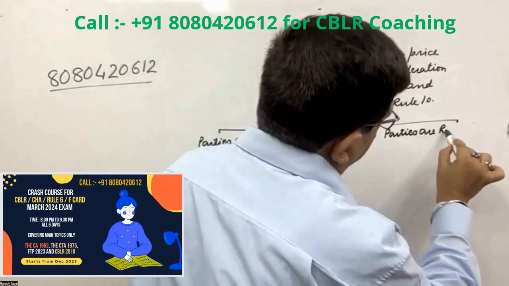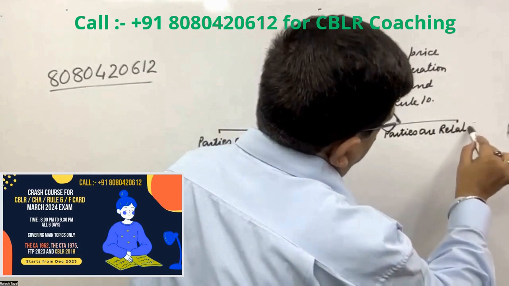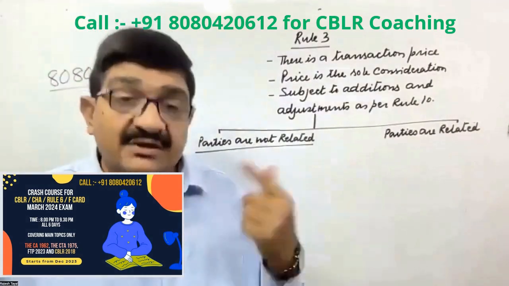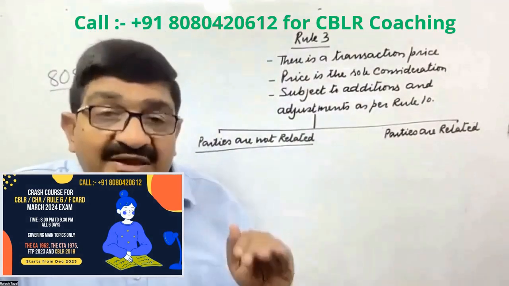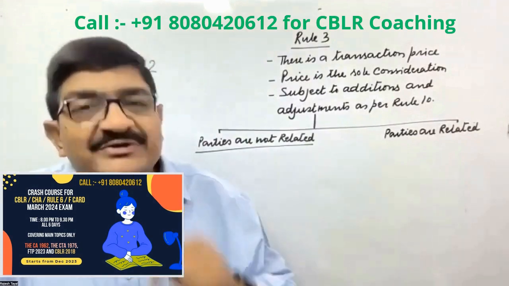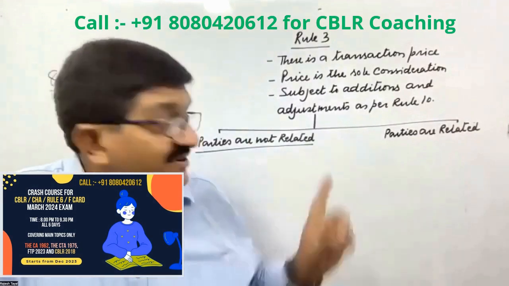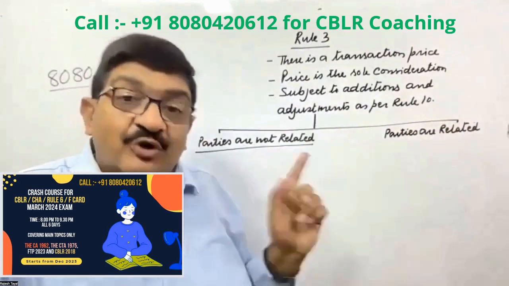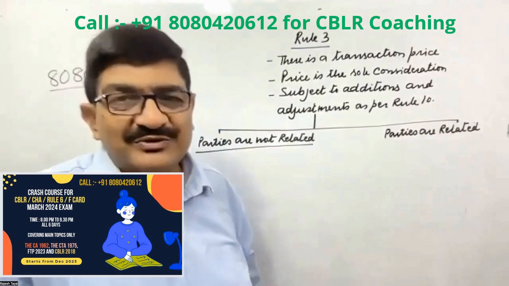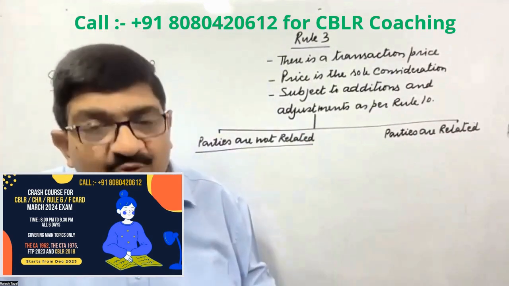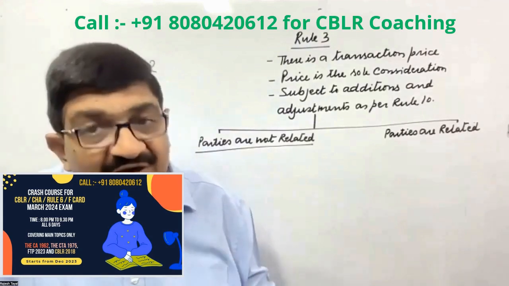Now you remember the statement that I made, that whether the transaction is between related parties or non-related parties, the valuation is always as per the rules. If they are related, valuation as per rules. If those are not related, again valuation is as per the rules, right? So rules are always applicable for the purpose of valuation, whether parties are related or not related.